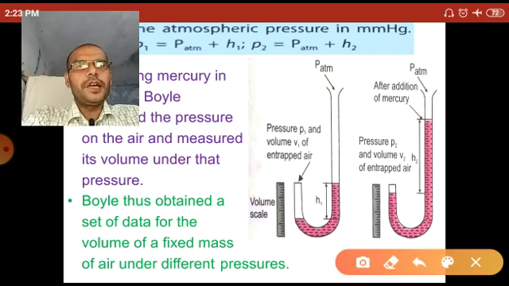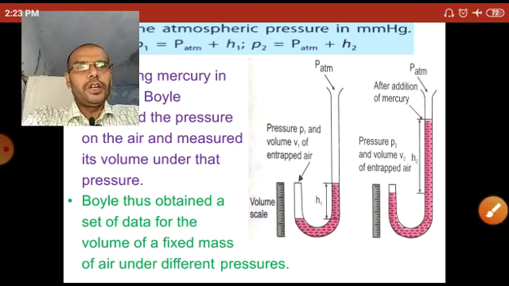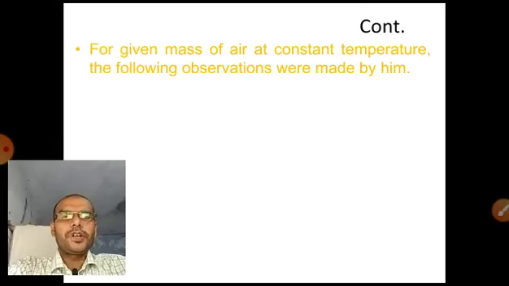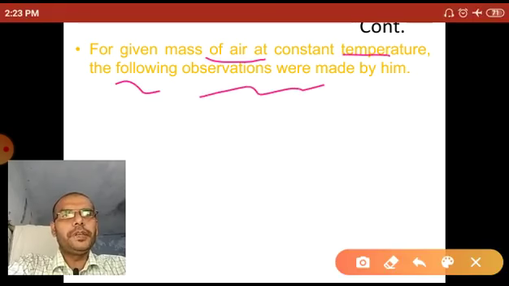So Boyle added different amounts of mercury in this tube, calculated the final pressure in this tube, and also calculated the volume of air in the tube and collected the data. After collecting the data, he concluded and derived a law. That law is called Boyle's law. So for a given mass of air at constant temperature, the following observations were made by him.